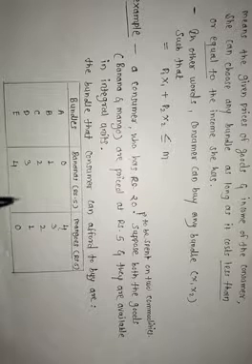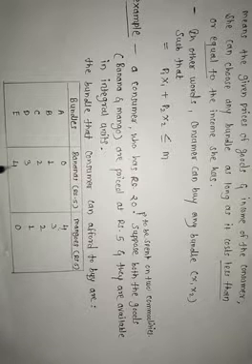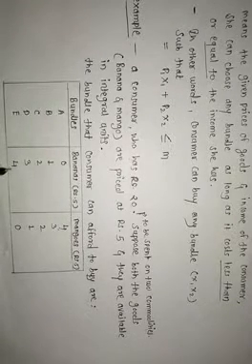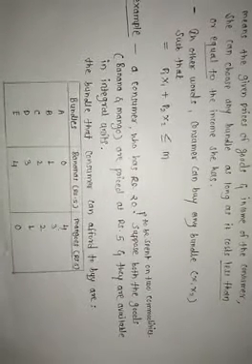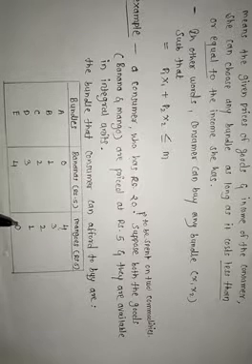Or if he spends his entire income of rupees 20 only on bananas, he can buy 4 units of bananas. These are the possible options in front of the consumer.